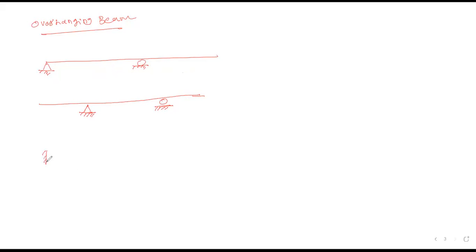You can also call this beam an overhanging beam because it is an overhanging structure, but it is a case of the statically indeterminate, so it is not covered in this semester. You can also say continuous overhanging beam. This is a continuous beam, but with overhang at this portion. Yes or no?